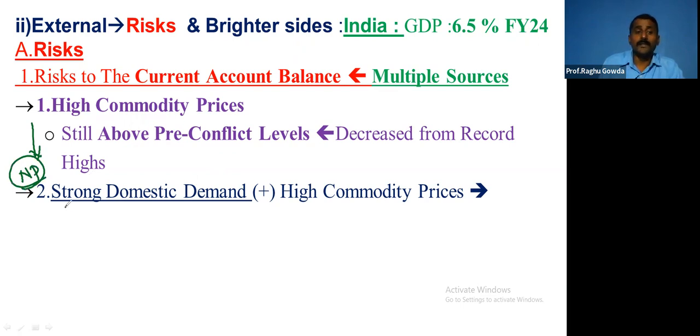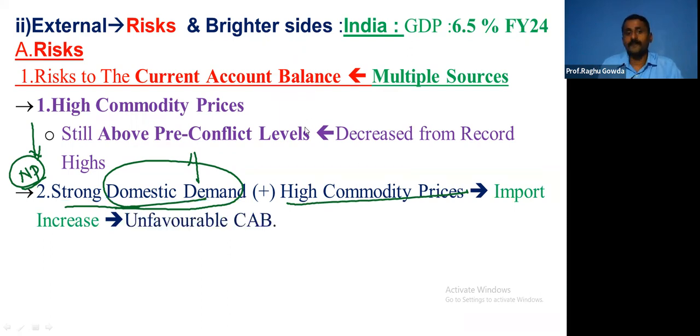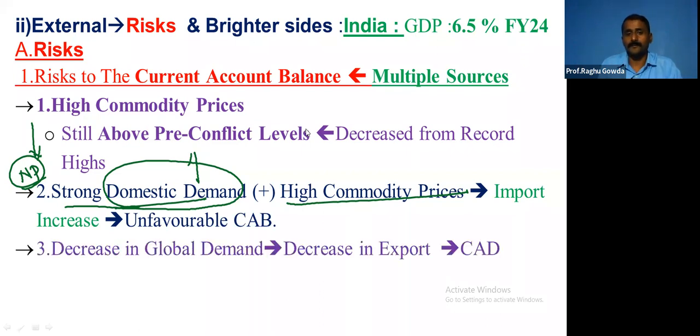At the same time, there is strong domestic demand. So there is high demand, so we have to import more, right? Strong domestic demand, and at the same time high commodity prices, have further led to an increase in imports. An increase in imports means an unfavorable current account balance, right?